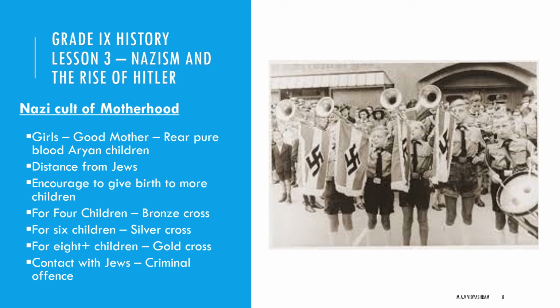While boys were taught to be aggressive, masculine, and steel-hearted, girls were told that they had to become good mothers and rear pure-blooded Aryan children. Girls had to maintain the purity of the race, keeping themselves apart from the Jews. They had to look after the home and teach their children the Nazi values. They had to be bearers of the Aryan culture and race.